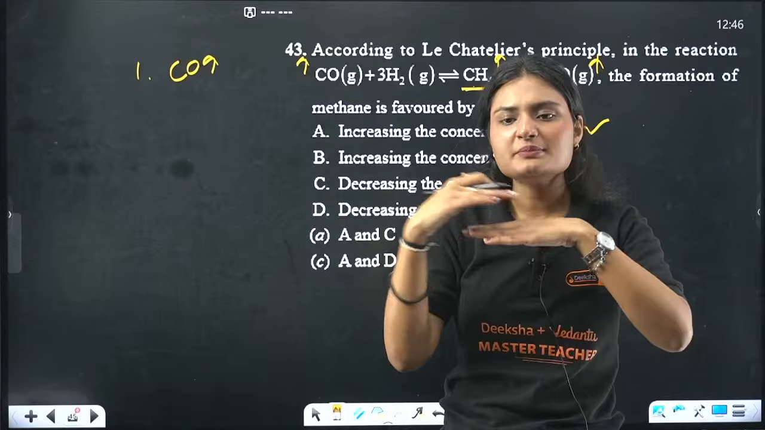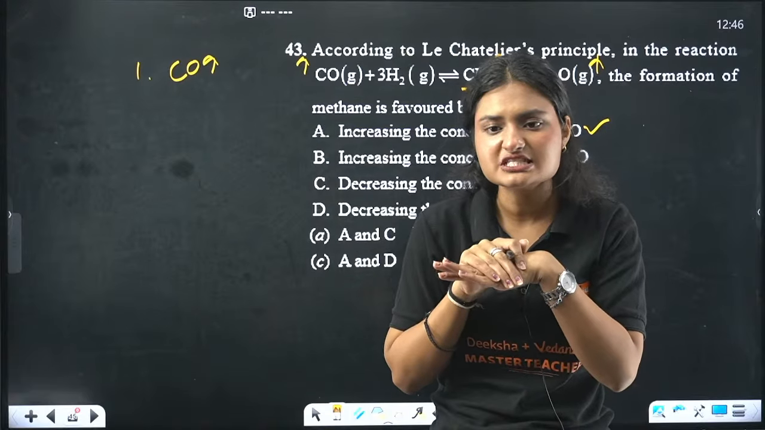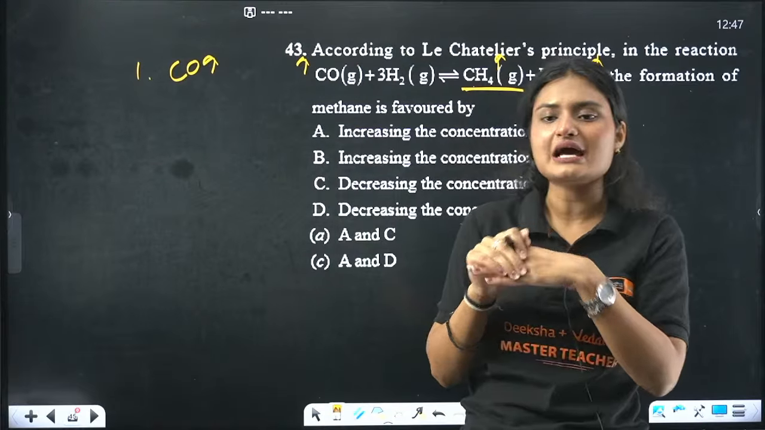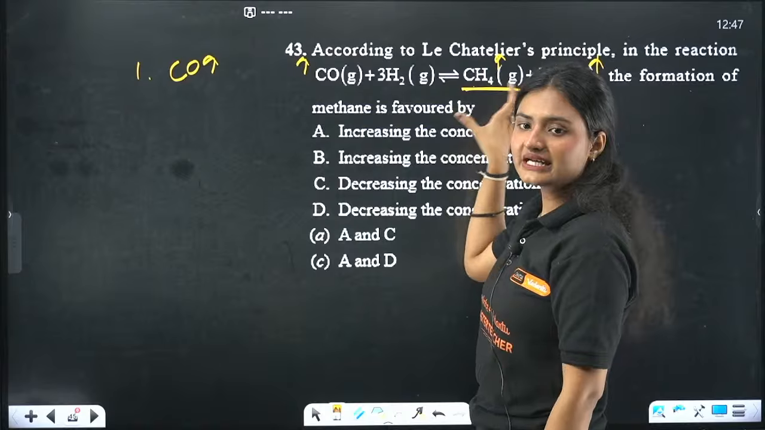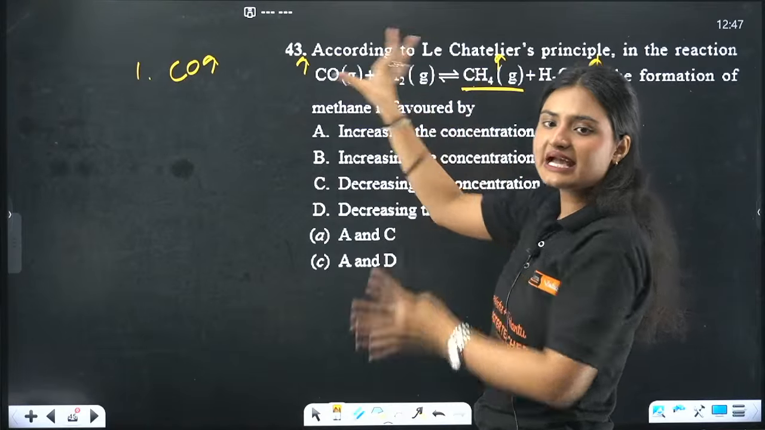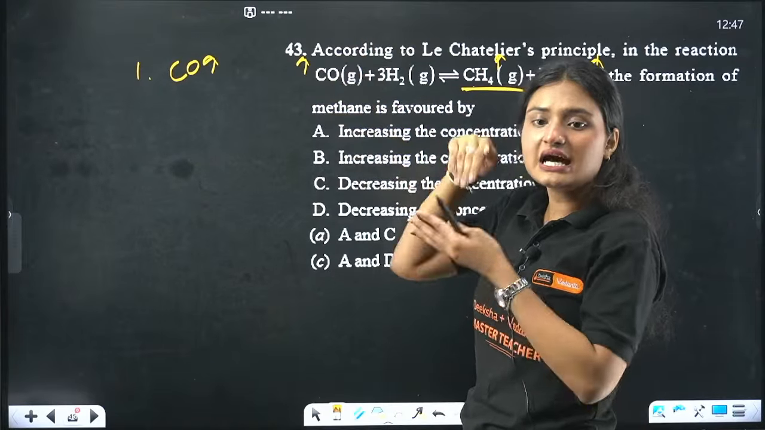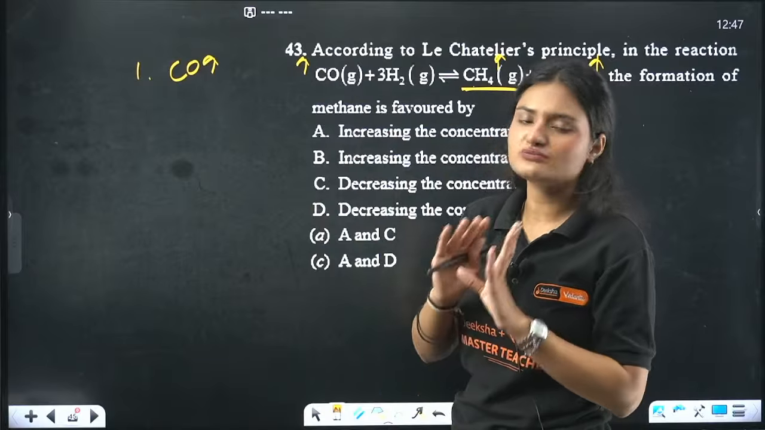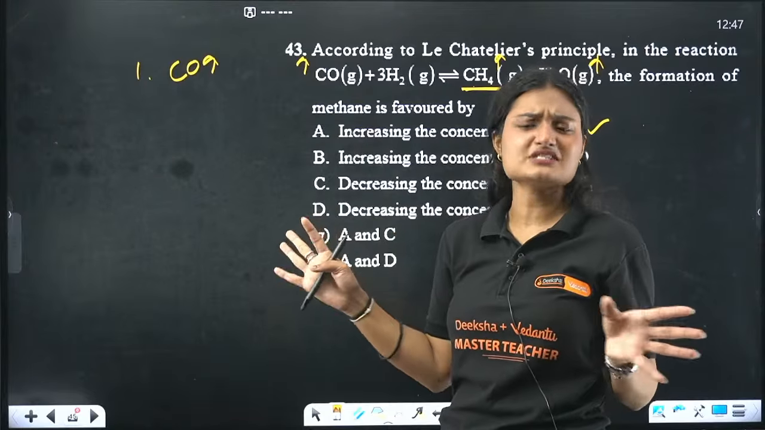How? Because the equilibrium is unbalanced. The system is not in equilibrium. So what will happen? If product is more, the system would want that reactant should also be more, so that again it will come to equilibrium. The system wants to stay in equilibrium. The system loves equilibrium. Okay.